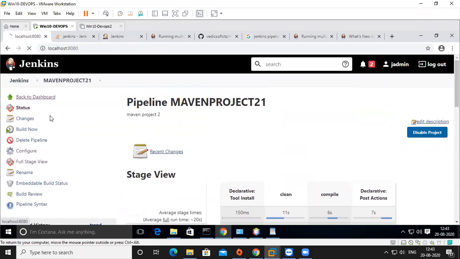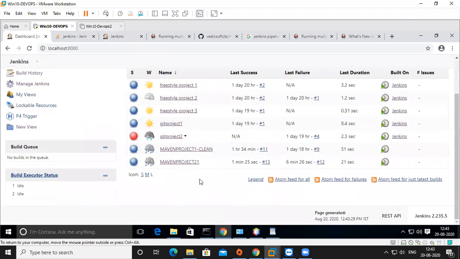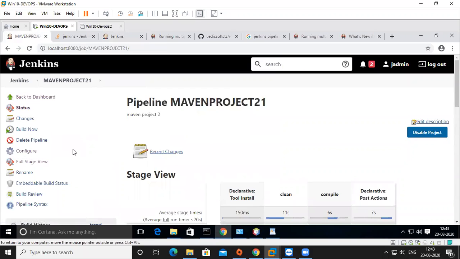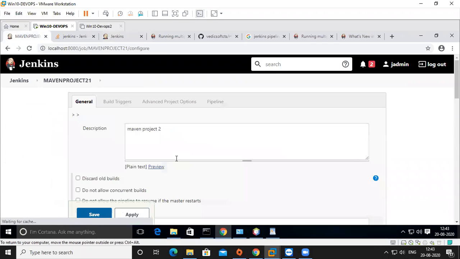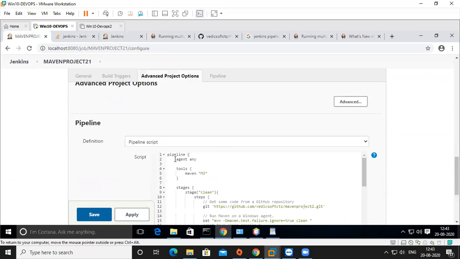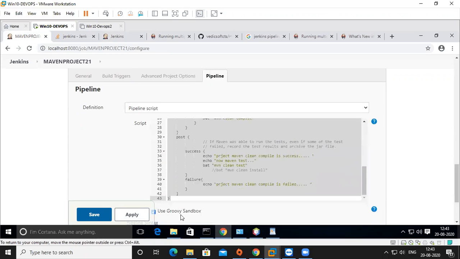So guys, we'll go to my project. This is the project, right? So I'm opening my project, going to configure. Previously we did the build. I'm going to the pipeline. I declared the pipeline here, and I'm going to copy it and show you in an easy manner.